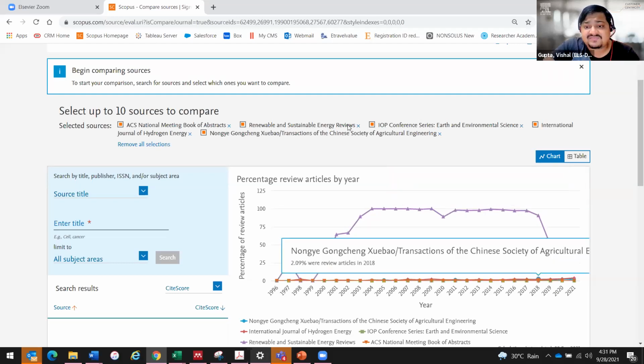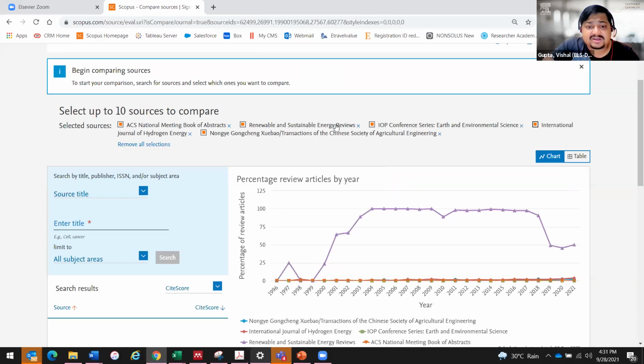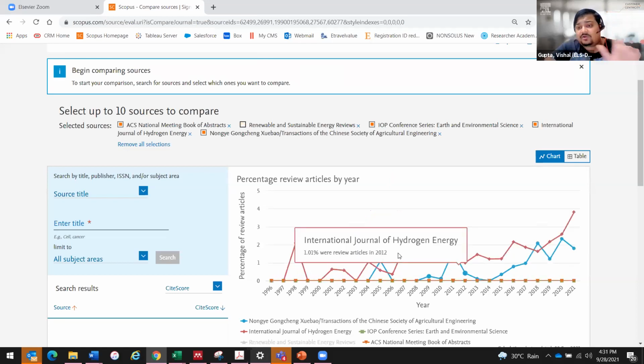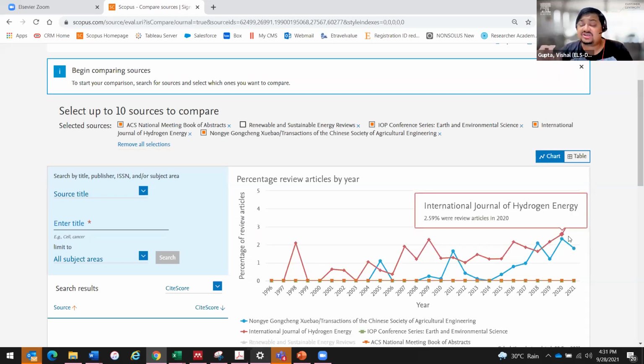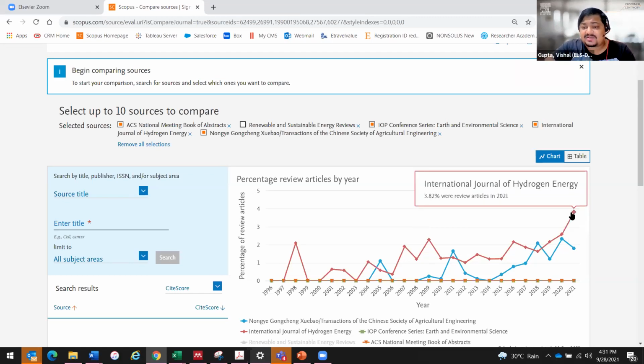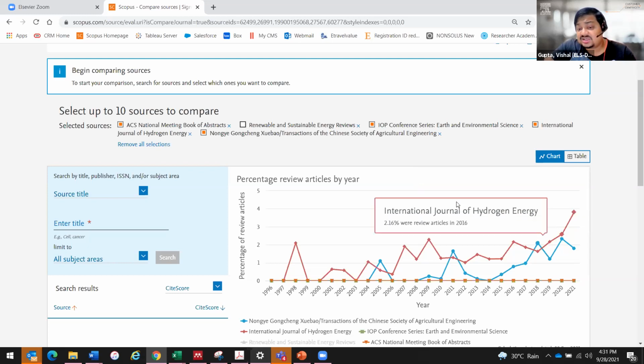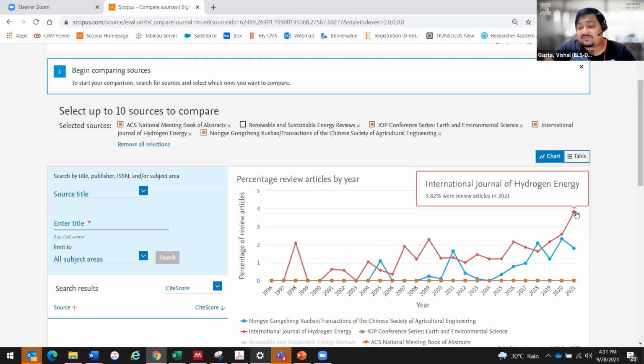But out of these, if I remove this particular journal, then apart from that journal, Renewable and Sustainable Energy Reviews, which are the other journals that publish review articles and how many? So your next preference could be International Journal of Hydrogen Energy, because 3%, or 4%, of those articles published in 2021 are review articles, and so on.